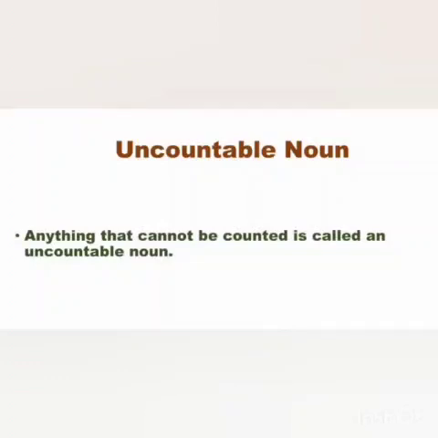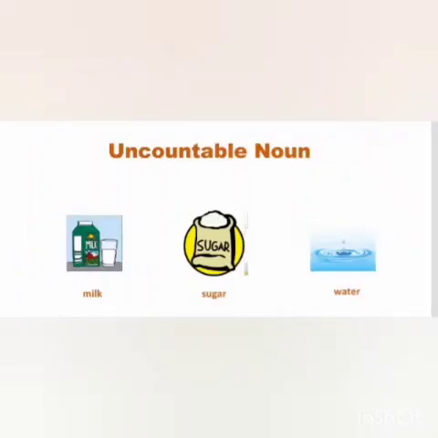Now let's move on to uncountable noun. Anything that cannot be counted is called an uncountable noun. So, let's see different examples of these uncountable nouns. Can you count all this?